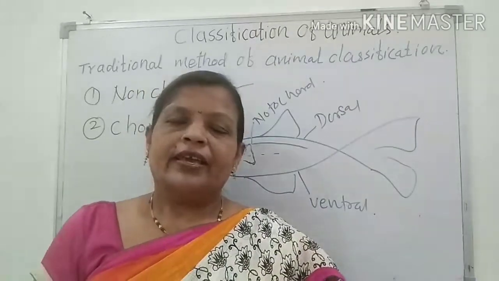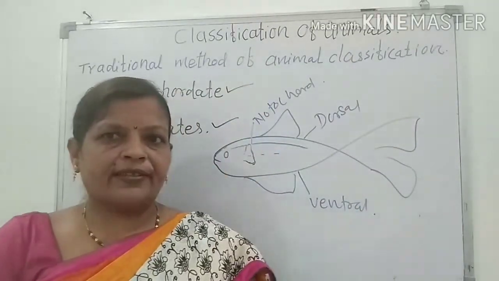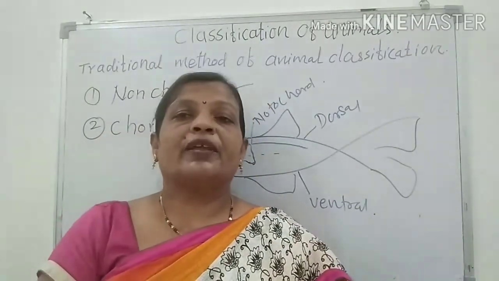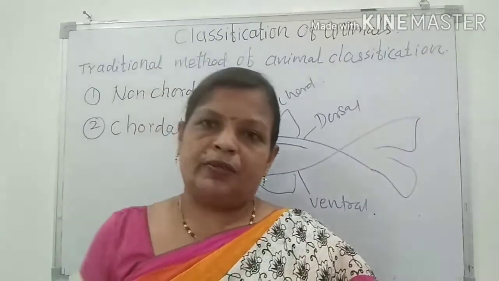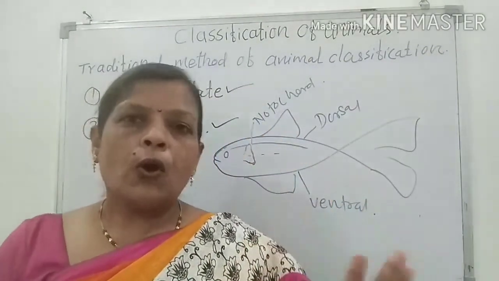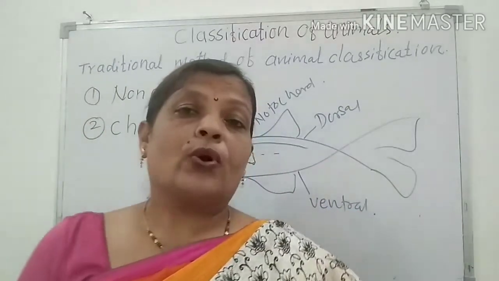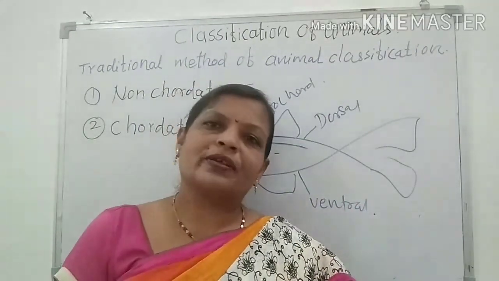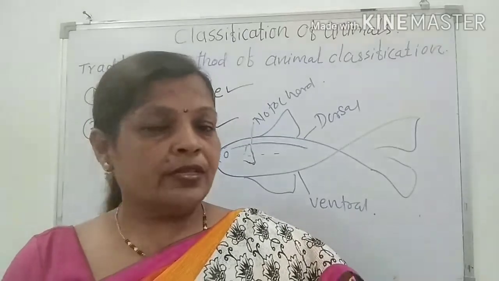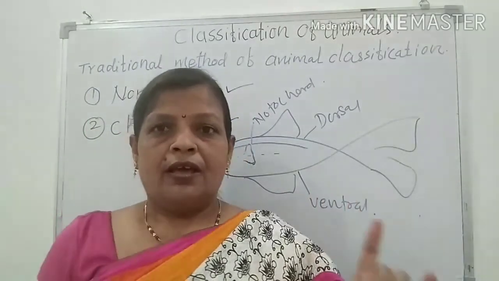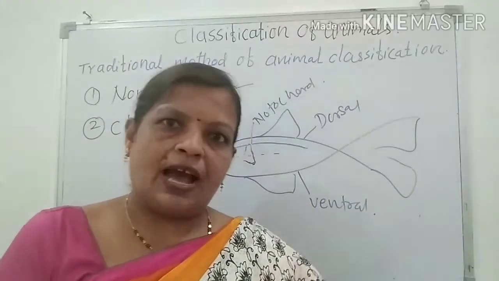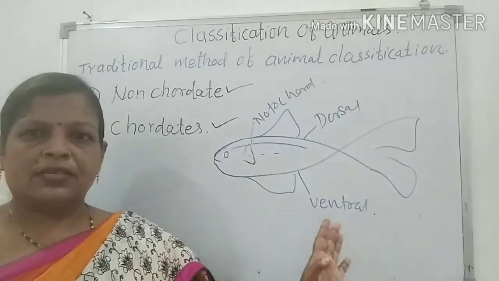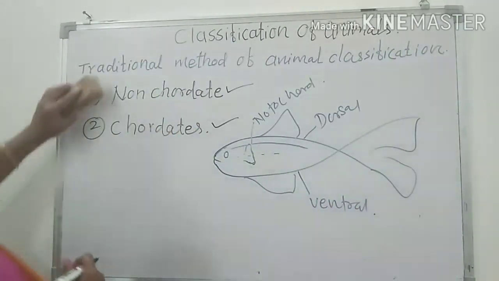We are chordates. In the non-chordates, if the heart is present, it is present on the dorsal side; in some non-chordates, the heart is absent. So these are the four main differences between the chordates as well as the non-chordates. You have to write all four differences in your notebook, which is a very important part of this chapter. In the board exam, the question is always asked: write the difference between the chordates and the non-chordates. Understand the difference? There are four main differences.